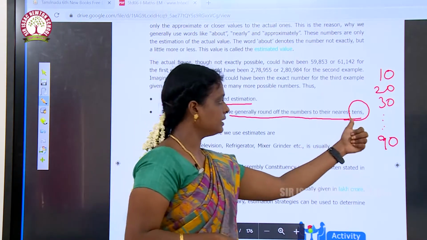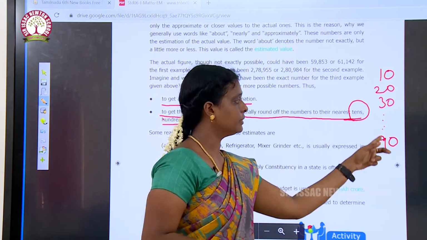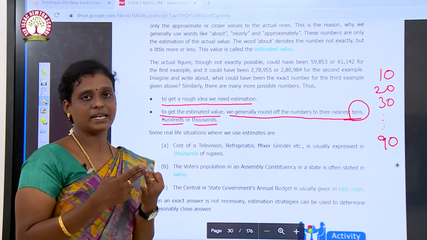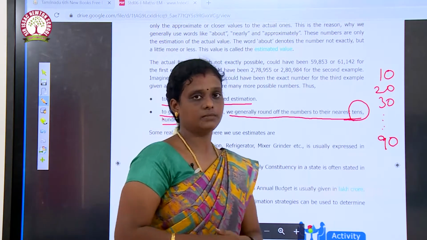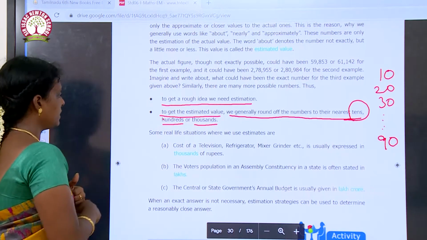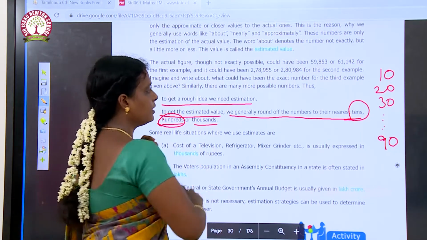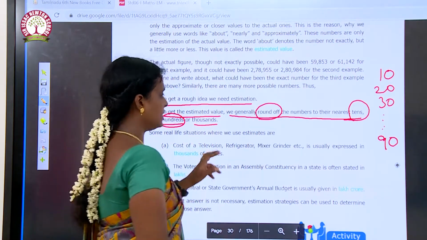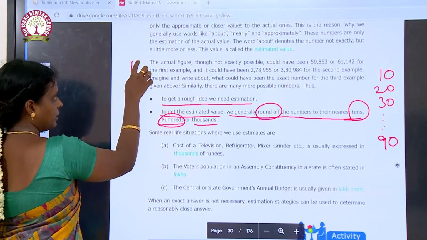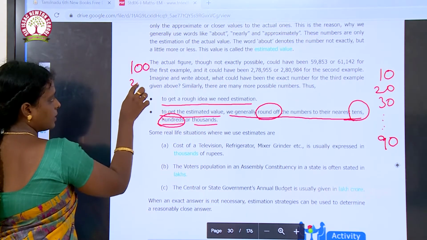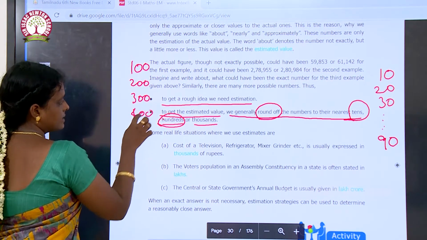So, if you are estimating the number to the nearest tens, the number will end with 10, 20, 30, 40, etc., up to 90. Next is hundreds. If you are estimating or rounding off the numbers to the nearest hundreds, the number will end with 100 or 200 or 300 or 400, etc.